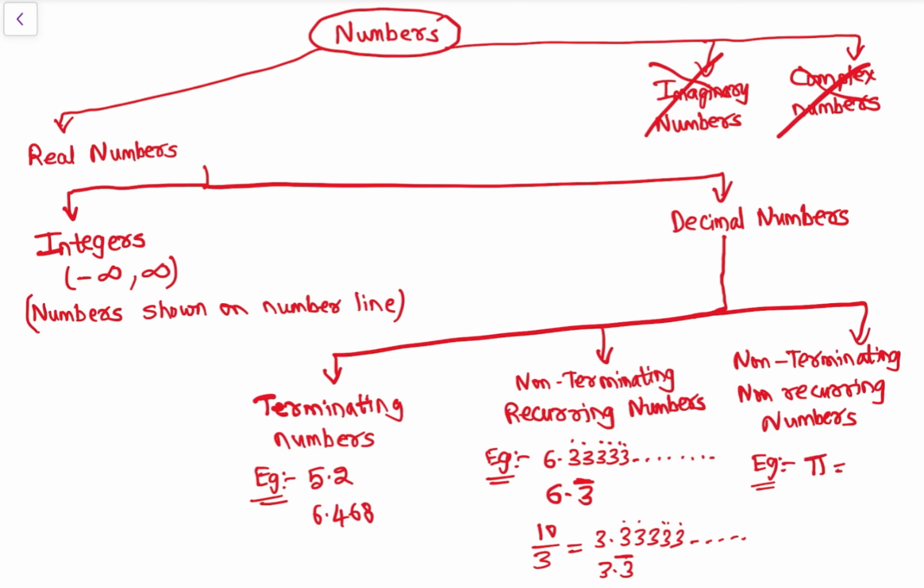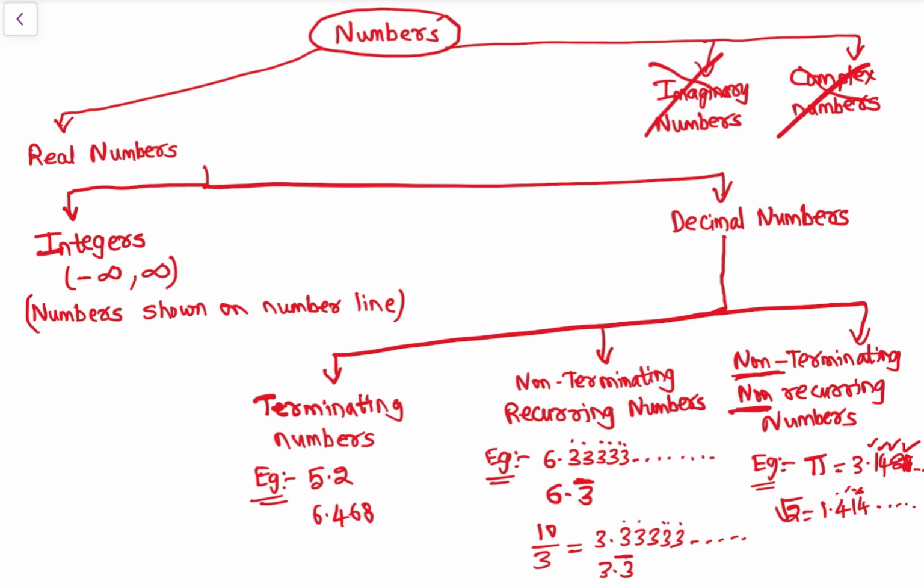Pi value is what? 3.1428, and so on. There is no end, right? So that means it is not even terminating and not even recurring. See, the digits are different. Another example is root 2. Root 2, whose value is 1.414 and so on, right? So not terminating, there is no end, and there is no recurring of the same number.